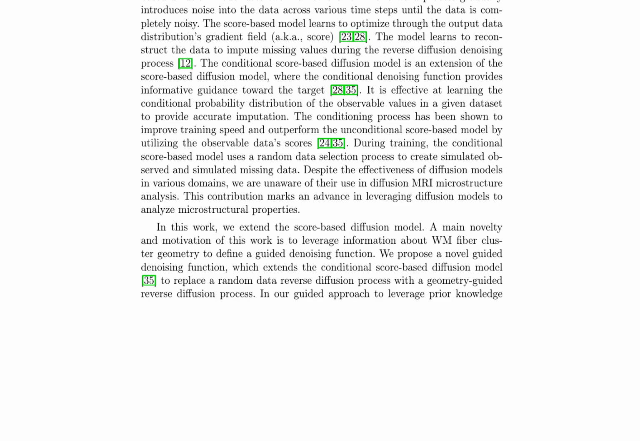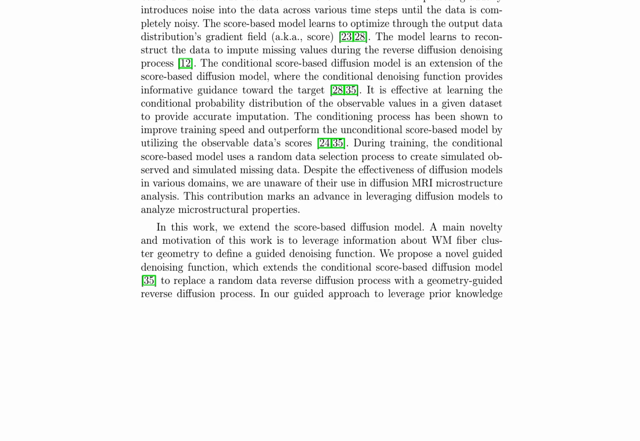The conditional score-based diffusion model, an extension of the score-based diffusion model, provides informative guidance toward the target and is effective at learning the conditional probability distribution of the observable values. This work extends the score-based diffusion model by leveraging information about white matter fiber cluster geometry to define a guided denoising function. A novel guided denoising function is proposed, which replaces the random data reverse diffusion process with a geometry-guided